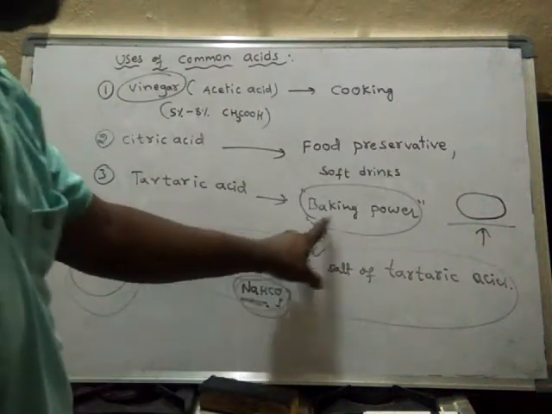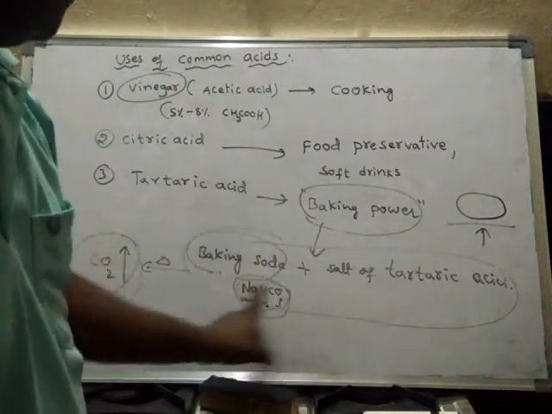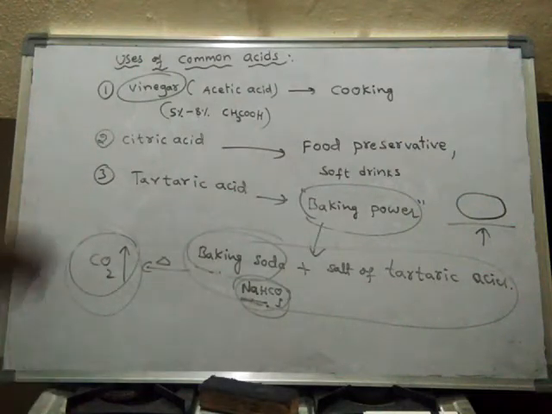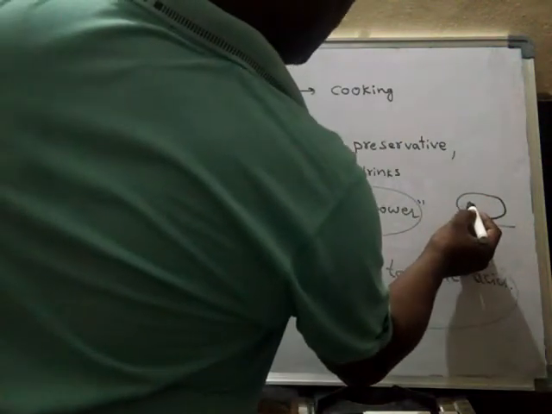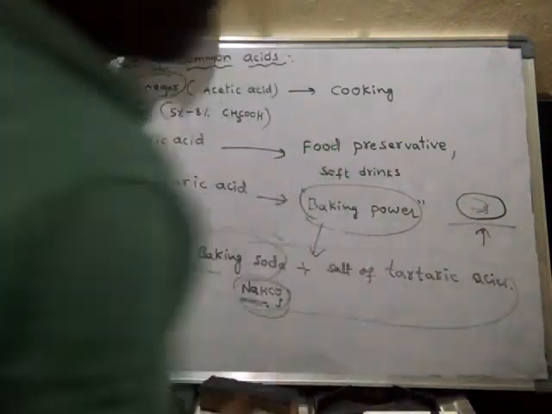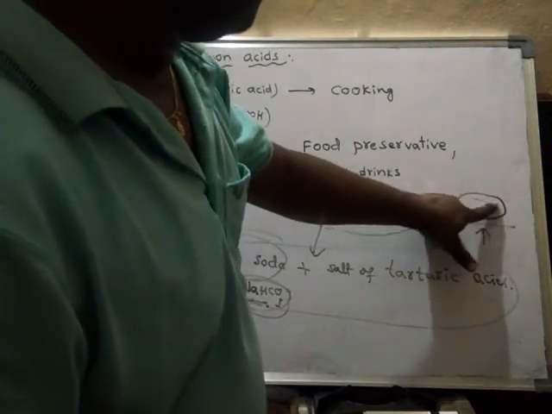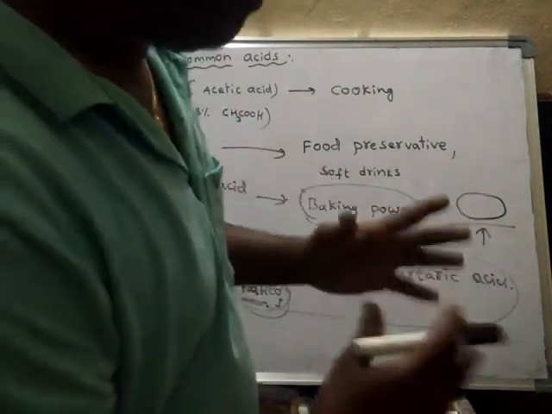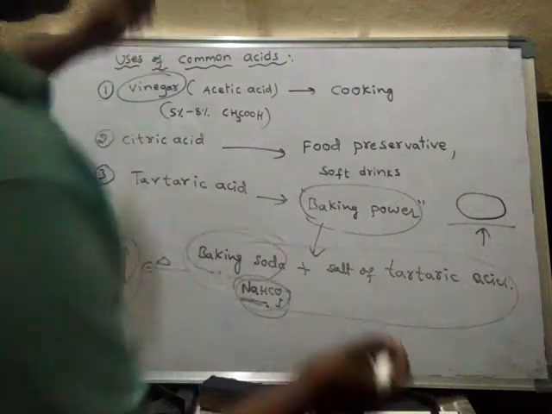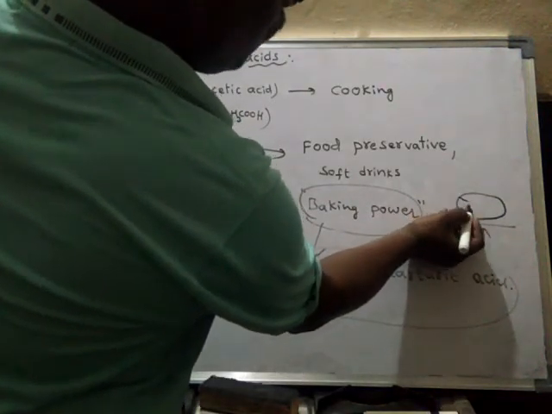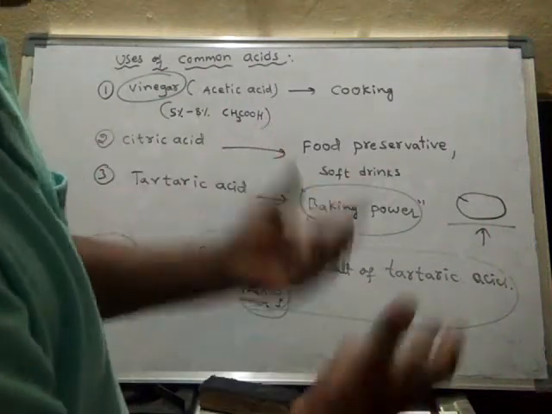So when baking powder is heated, it produces carbon dioxide. Slowly, carbon dioxide gas is produced inside this lump of flour. As carbon dioxide gas is formed, it will try to escape.